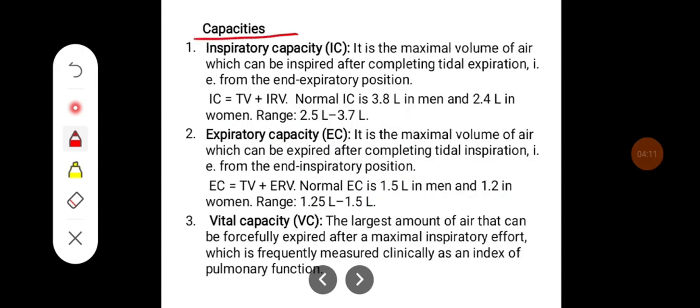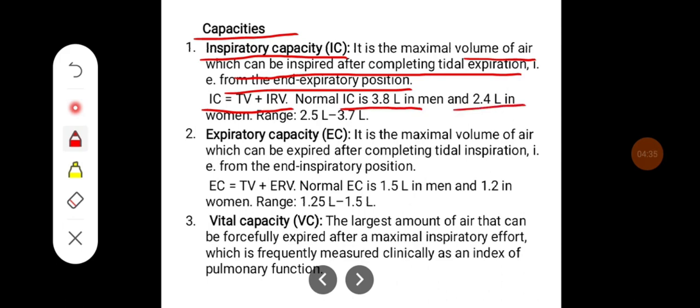Coming to capacities, capacities can be inspiratory capacity IC. It is the maximal volume of air which can be inspired after completing tidal expiration, that is from the end expiratory position. Thus, the inspiratory capacity can be given as TV plus IRV. Normal inspiratory capacity is 3.8 liters in men and 2.4 liters in women, and the range is between 2.5 to 3.7 liters.